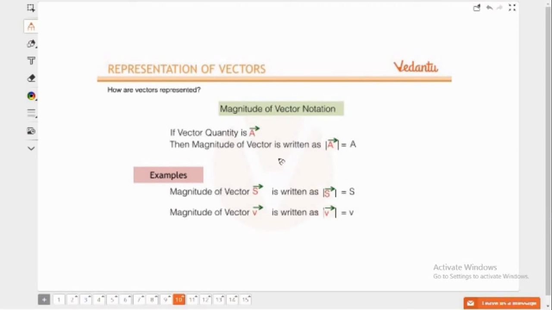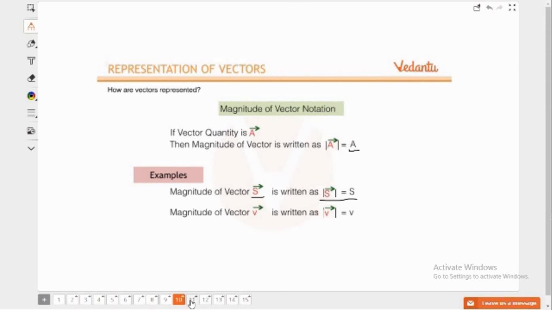The magnitude of a vector is represented by its mod. These two bars are called mod, and this is the way to show its magnitude, which is basically equal to the magnitude of the quantity. For example, the magnitude of vector s, which is displacement, is written as mod of s equal to s. The magnitude of vector v is written as mod of velocity v equal to v.